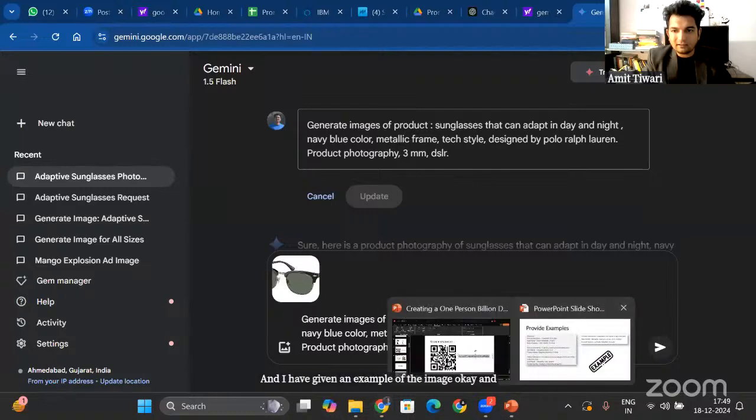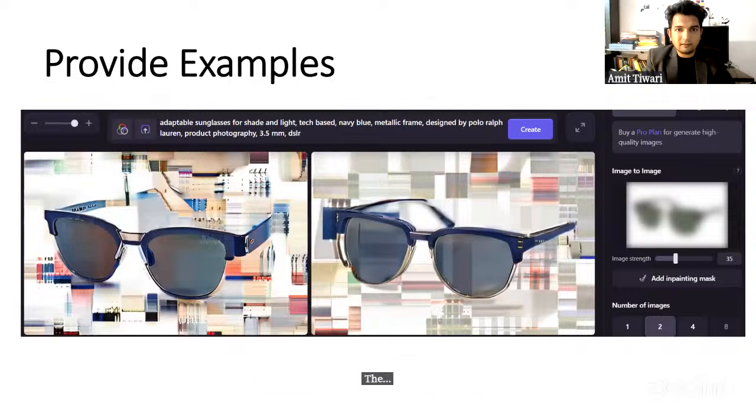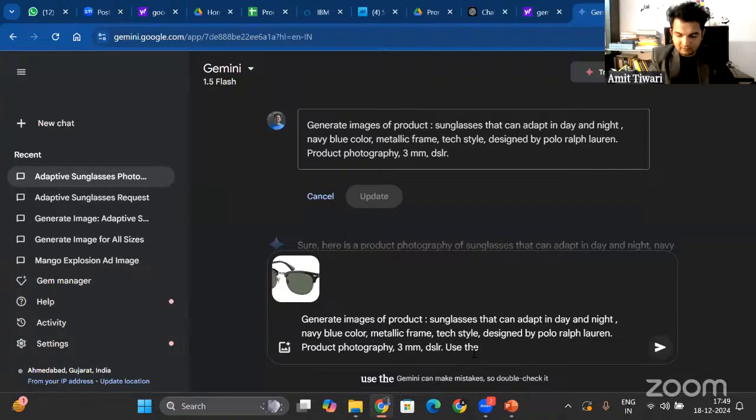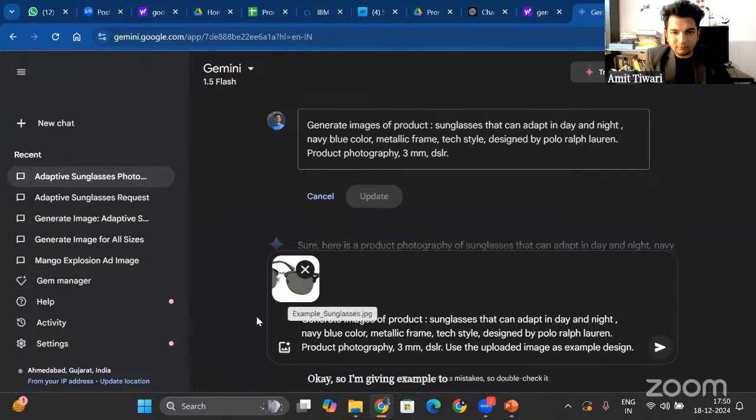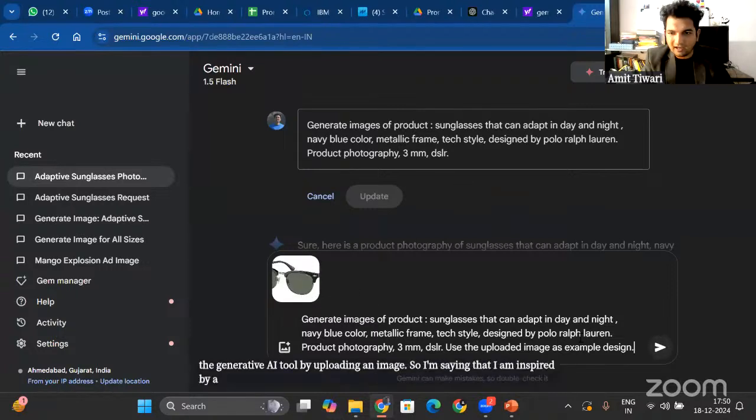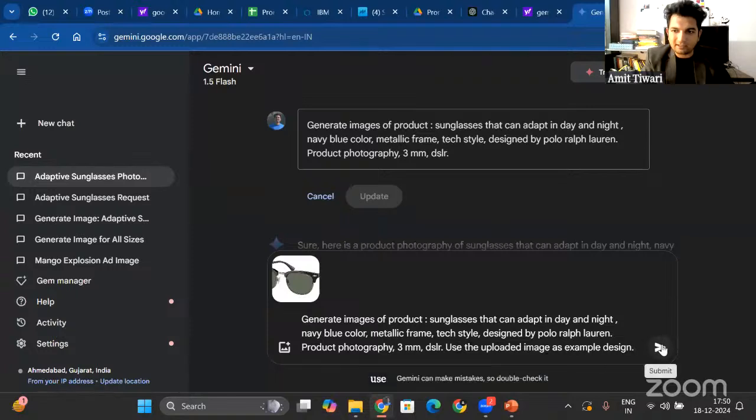Okay, and so I give the example and say, use the uploaded image as a reference design, as example design. So I'm giving an example to the generative AI tool by uploading an image. I'm saying that I am inspired by a design that is like this, use this uploaded image as example design, and then submit that.